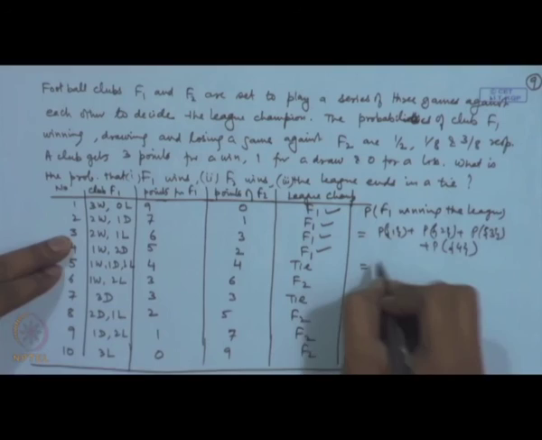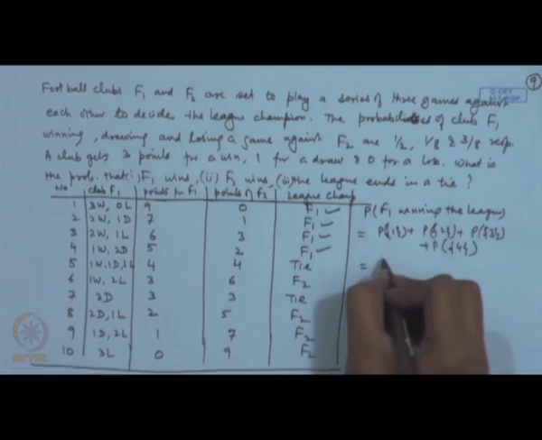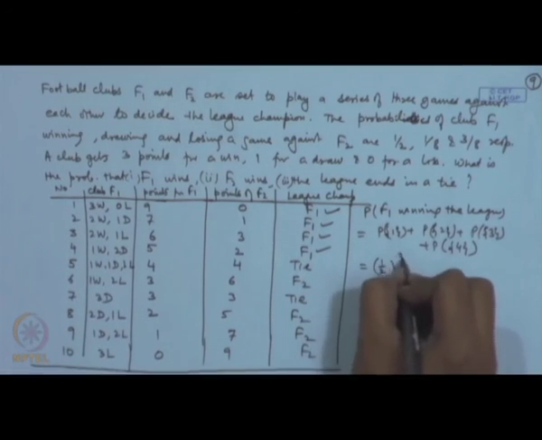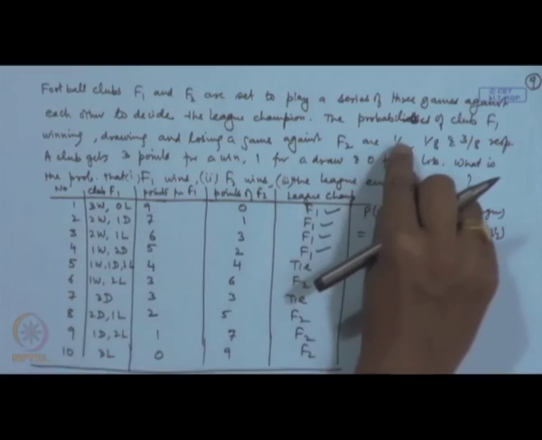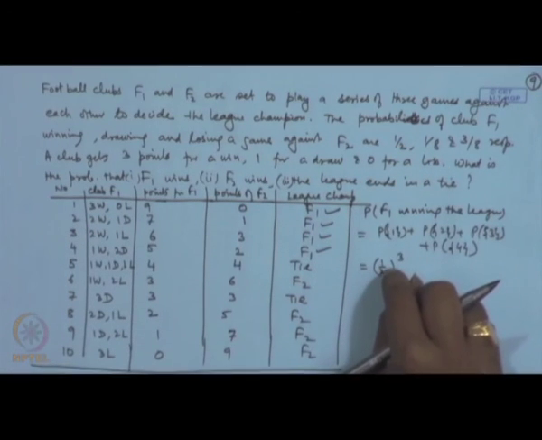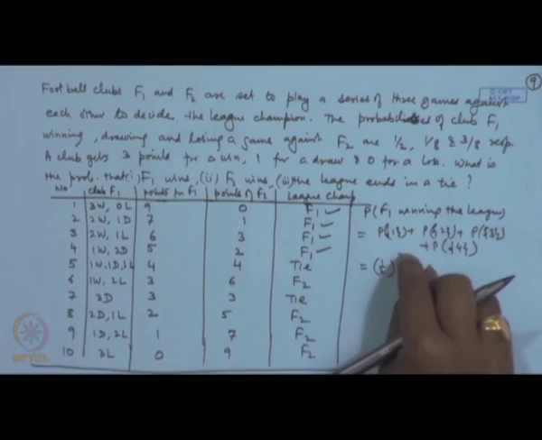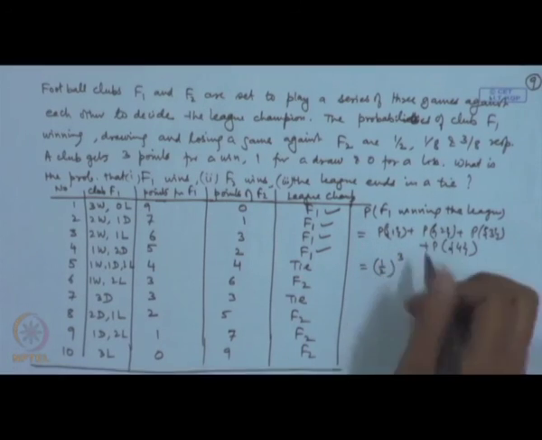What are the individual probabilities? Probability of 1 is half cube, because probability of winning is half. In the 3 games it will have half into half into half. So, we are assuming the independence here.